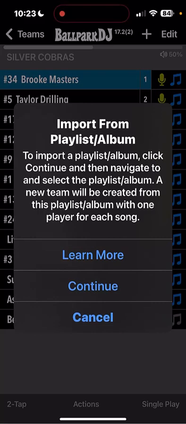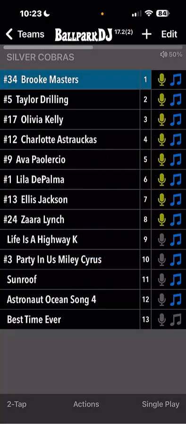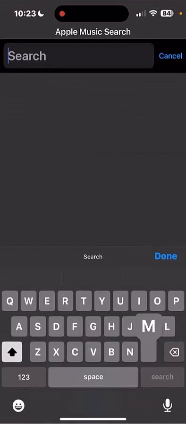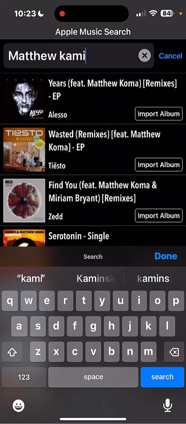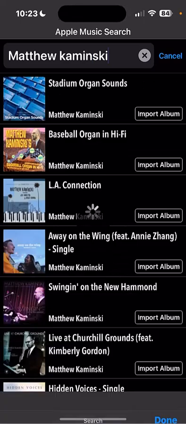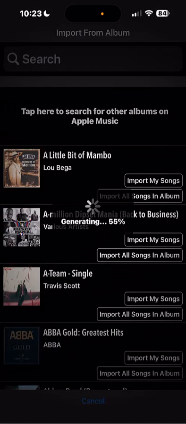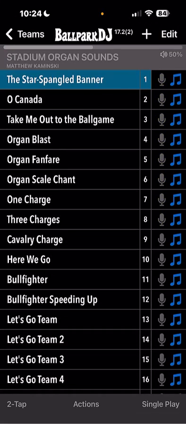Let's go in here and continue and choose an album. I'm going to tap here to search for Matthew Kaminsky, the Braves organist. We're going to find one of his organ chant or organ sounds. I want to import album. And just like that, you have a full team ready to go with organ sounds that are appropriate for a game. I'm just going to play the organ scale chant.